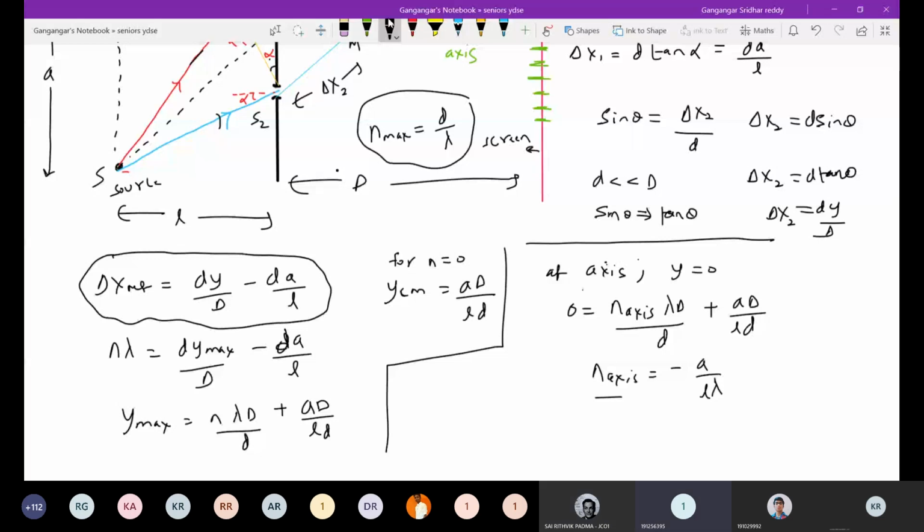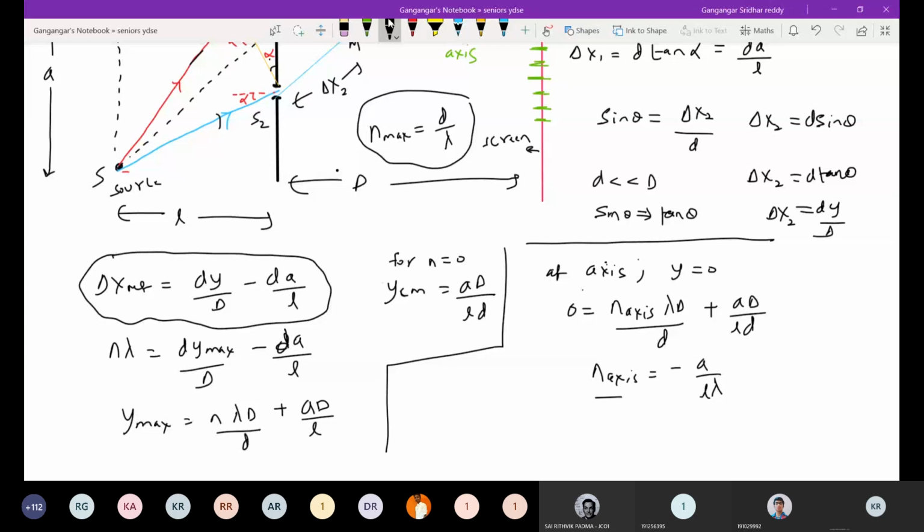Okay, I'll check the equation. For the expression for Y max, Y max will be okay. Small d will not be there here. I'll make the correction. Y max equals n lambda capital D by small d. It will be a capital D here, and small d will not be there.